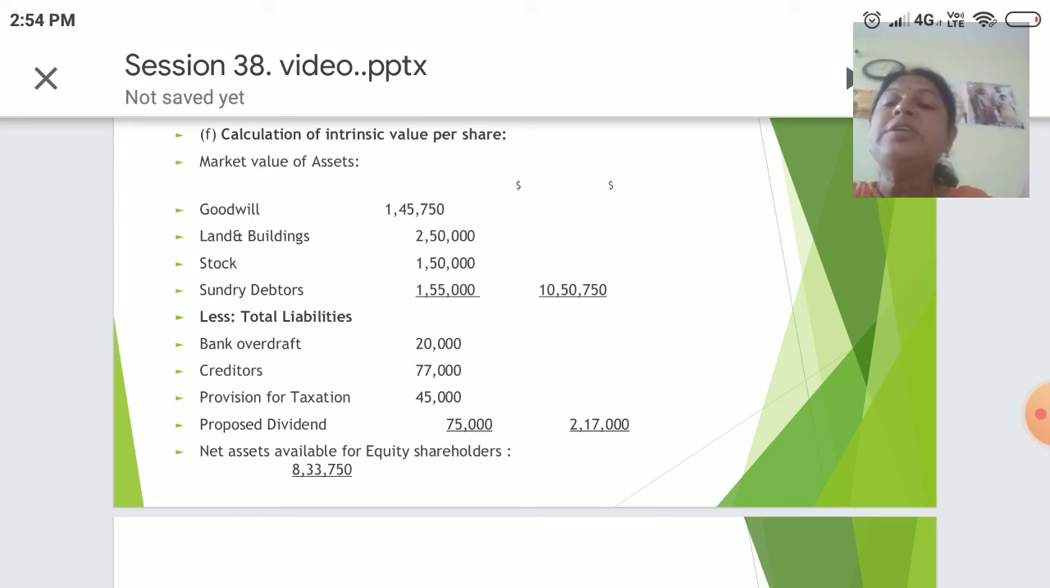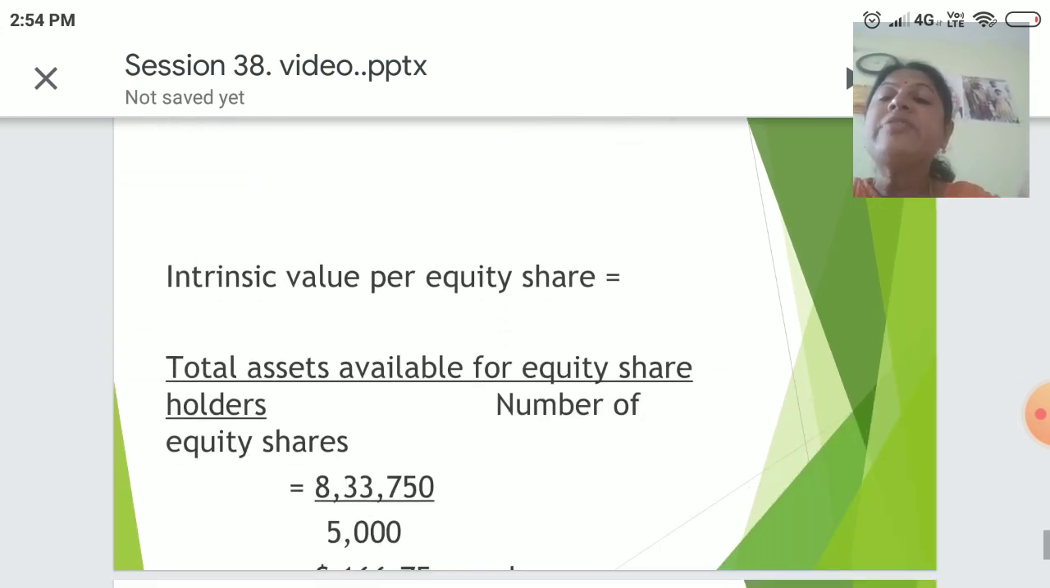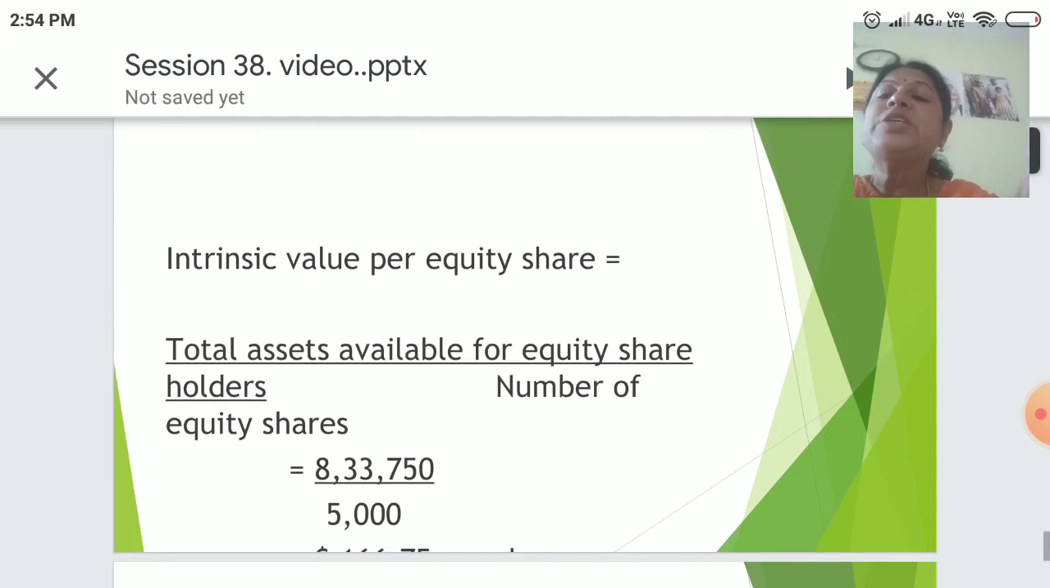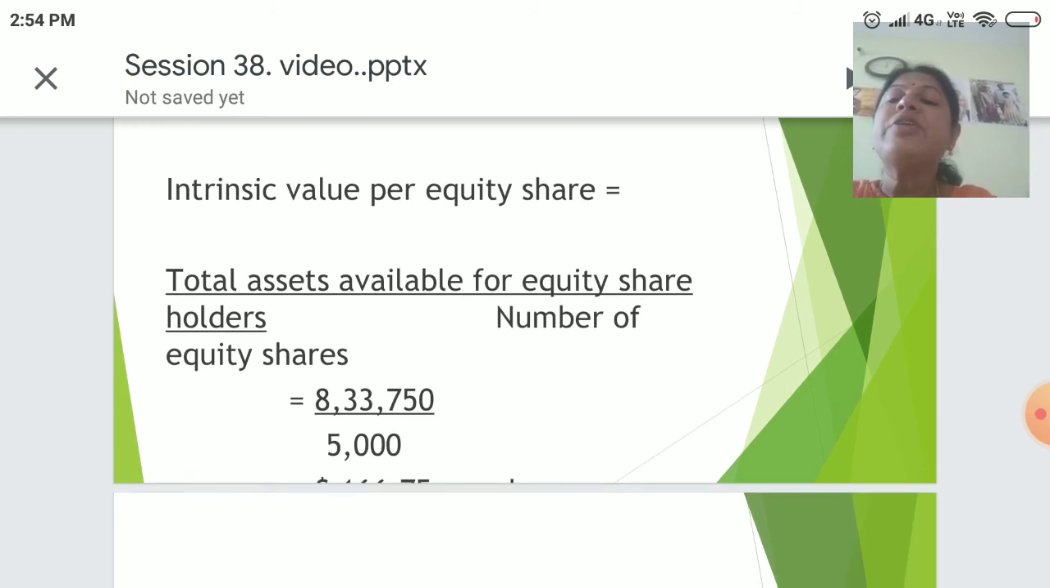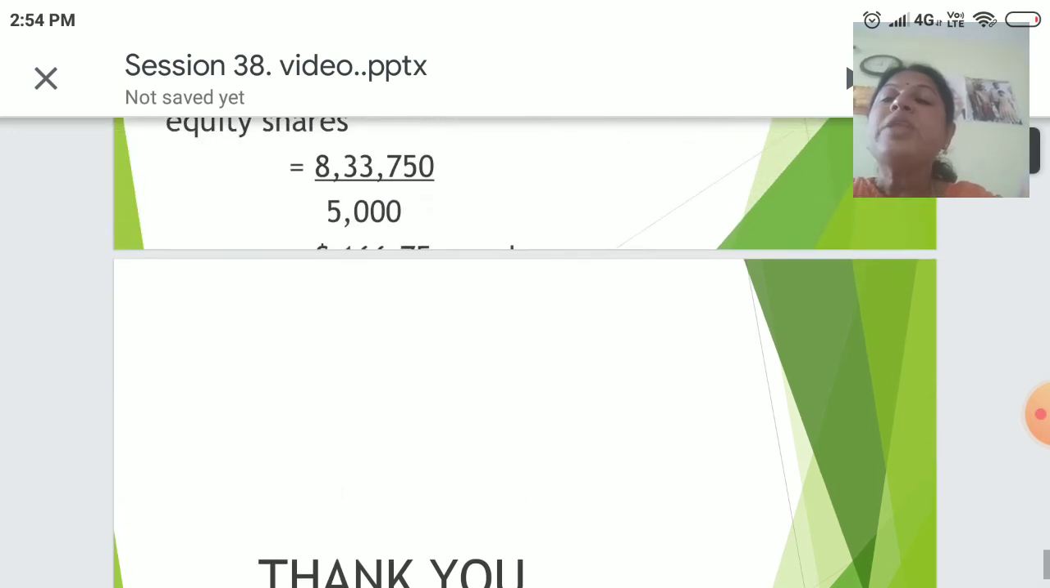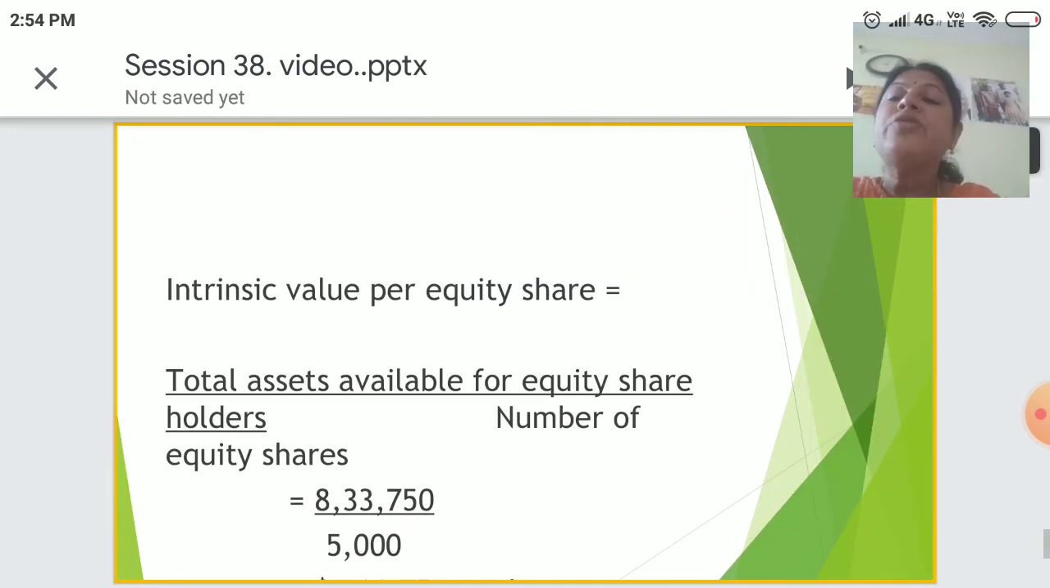If you deduct that from the assets and the liabilities, you will get 8,33,750. So intrinsic value per share will be total assets available for equity shareholders divided by number of equity shares, which comes to 8,33,750 divided by 5,000. So if you do that, then you will get the value of the shares.